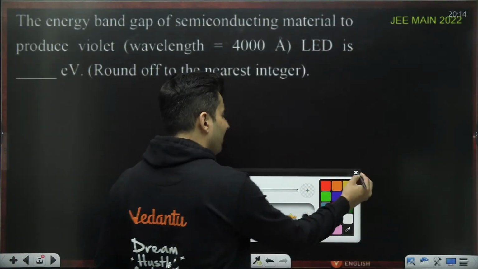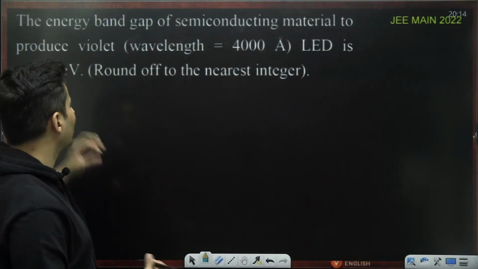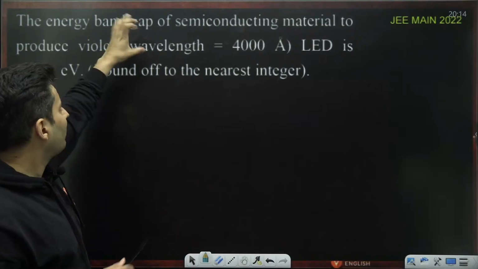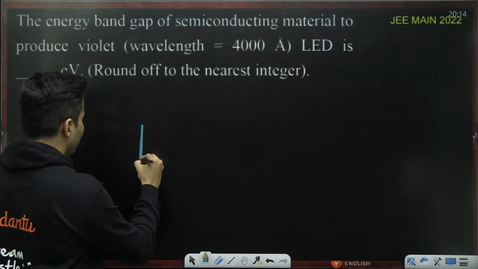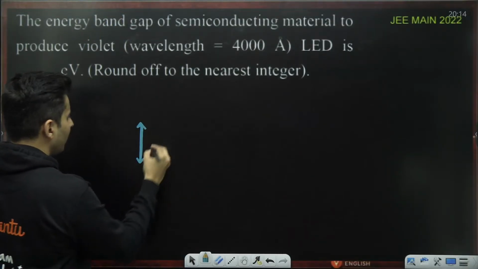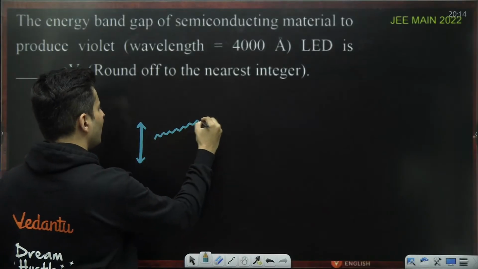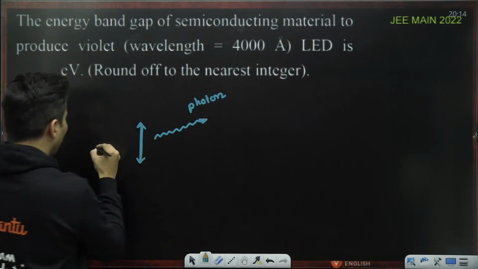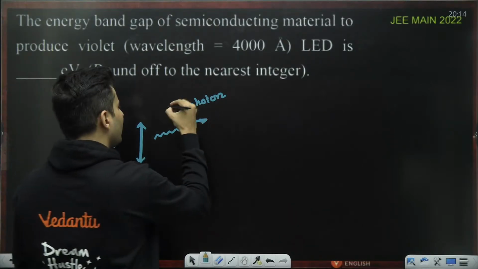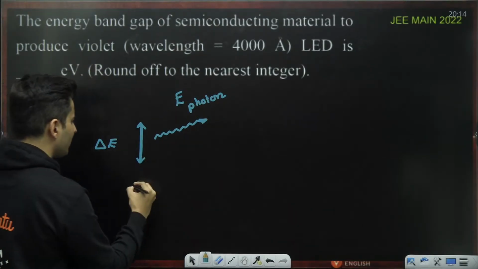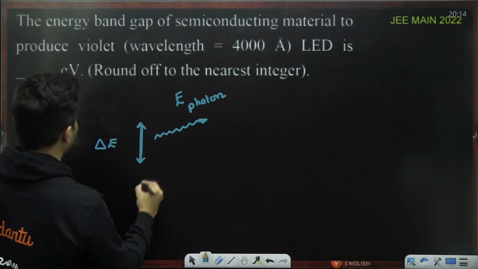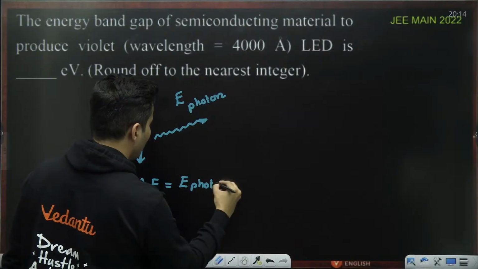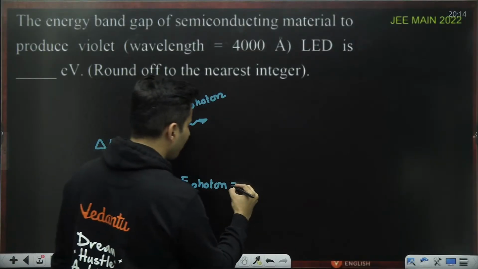Initially, people thought, sir, this is a question on semiconductors, LEDs. How is it even related? Don't have to break your head. Just think that the band gap energy is asked. That means there is some energy difference, and this energy difference is emitting light, basically a photon. So whatever that energy gap is, it is also the energy of the photon which is being emitted. And the energy of the photon we know is